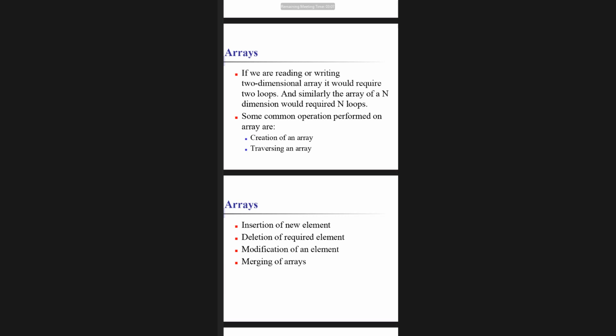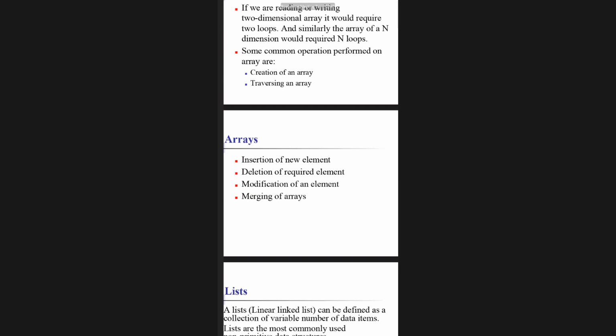We can delete the array elements. Required elements will be kept, required elements deleted. He's also telling I can create, sort, traverse, insert, delete, modify, or sometimes merge, and merging of 2 arrays can also be done.